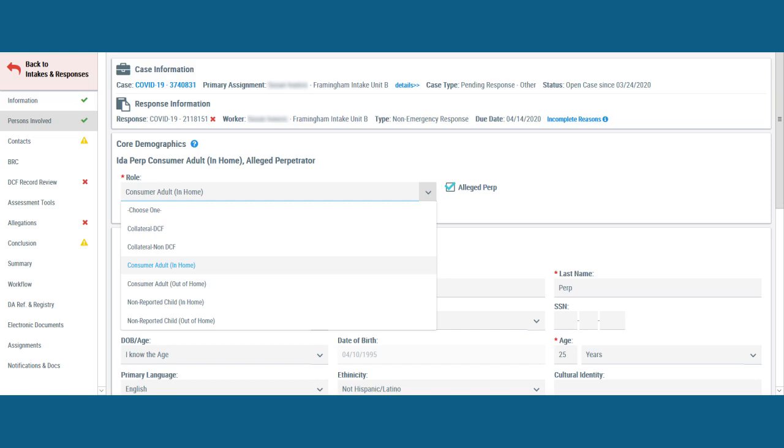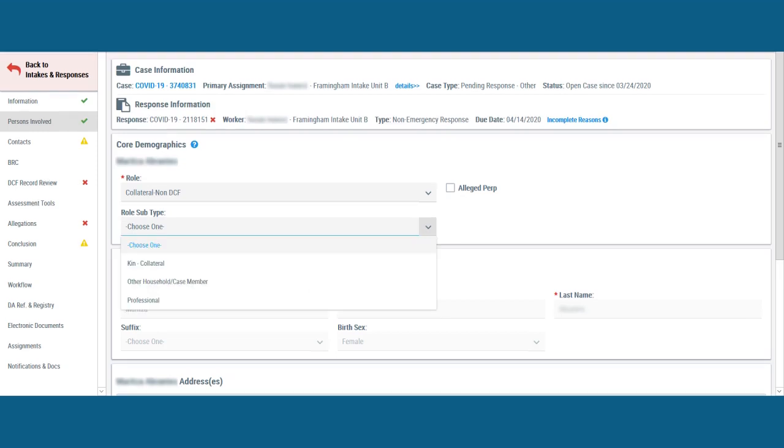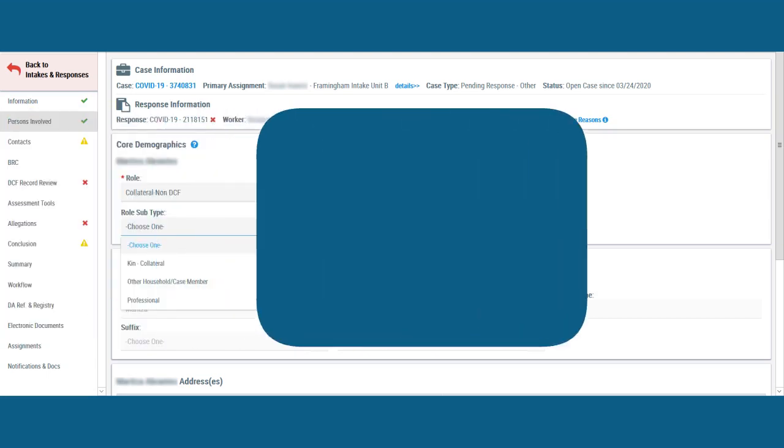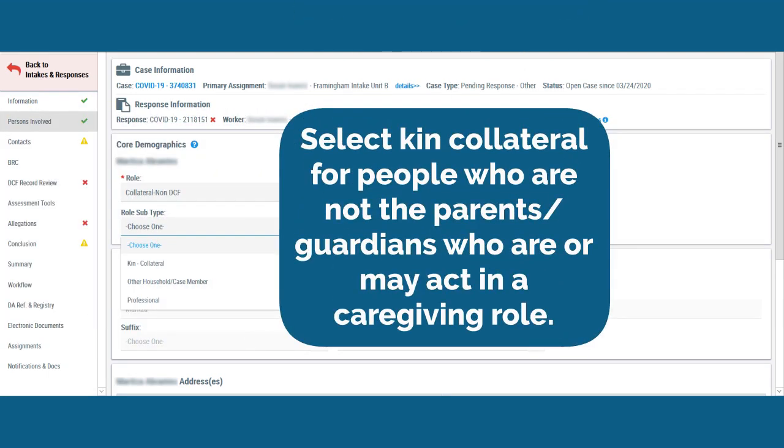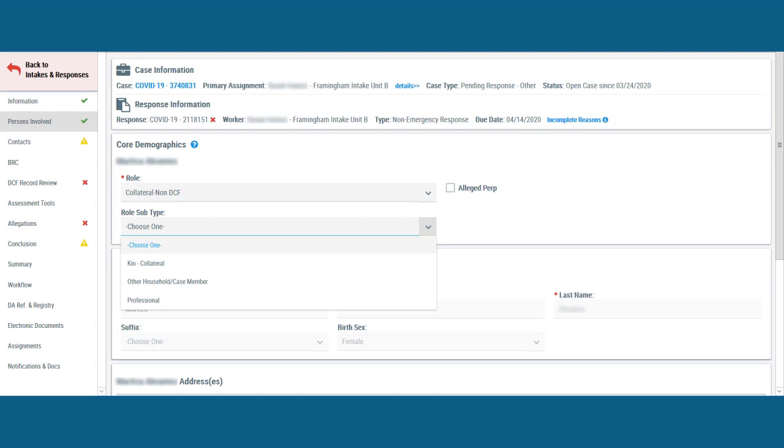For adults who aren't consumers, you continue to have the option to select Collateral non-DCF and pick a role subtype of kin collateral, Other Household/Case Member, which used to be called Other Case Member, or Professional Collateral. Per policy, kin collateral should be used for adults who are not the child's parent or guardian, who are currently acting or in the future may act in a caregiving role.